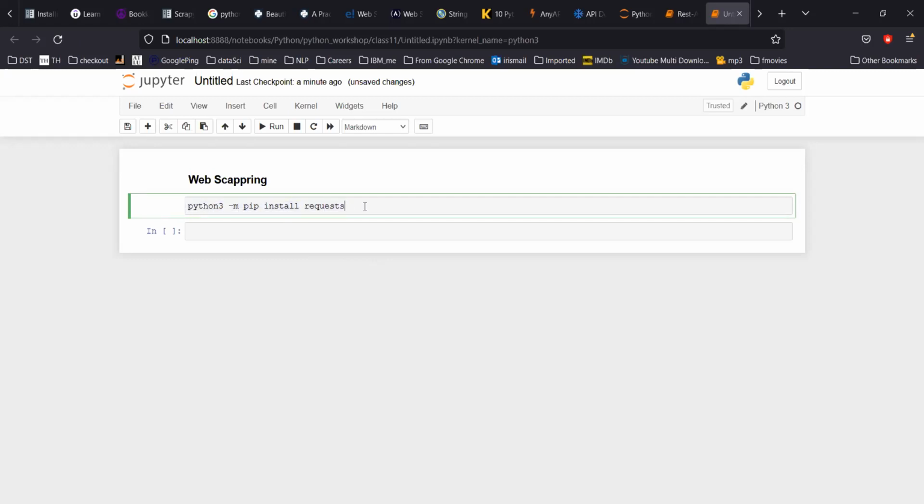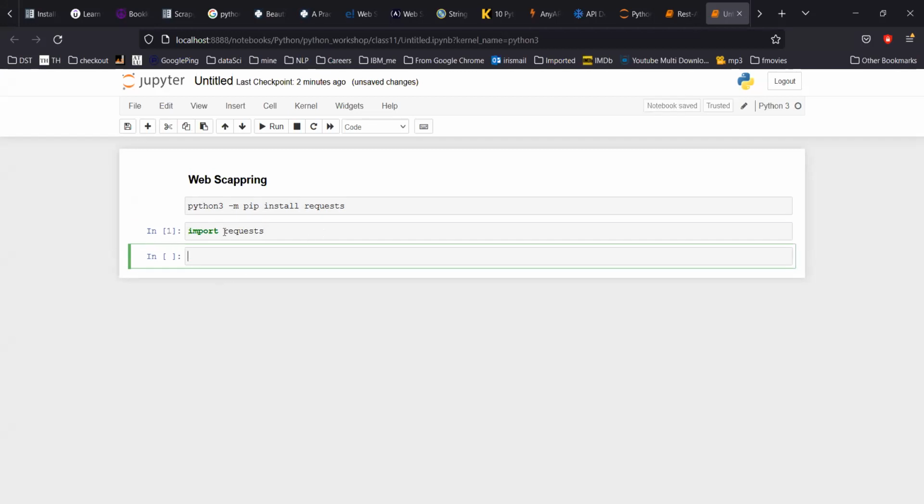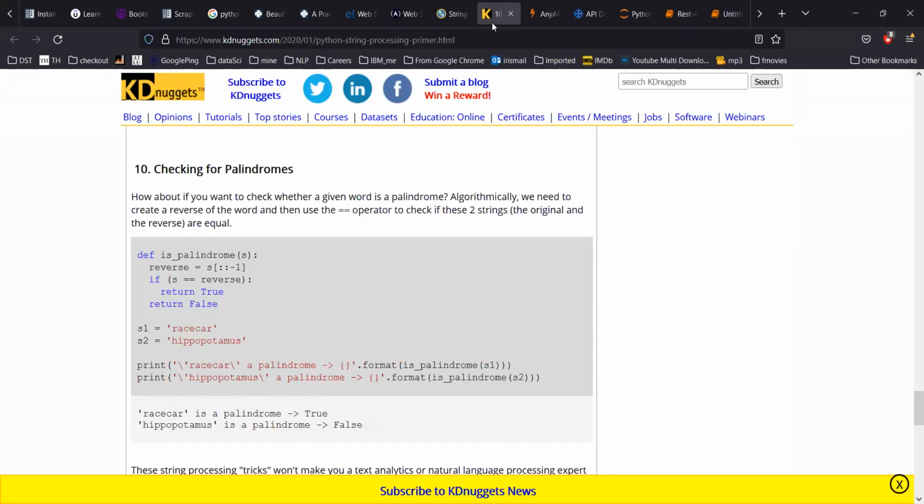Let me quickly check if the command is right or not. Just give me a sec. Yes, the command is right. By this command, your Python environment will have the library. So if I do import requests, okay, it works. Now this library is there. Now to try it out, here is what I have done.